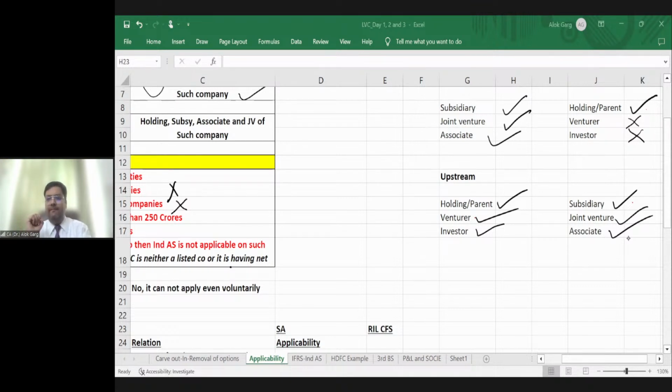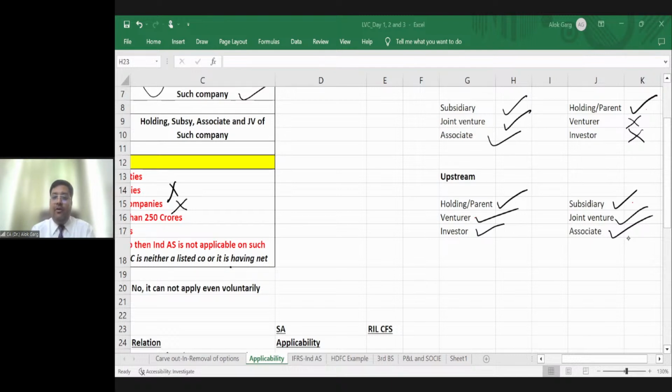If I talk about how to identify whether it is a holding company, joint venturer, or investor, friends, you need to look at the consolidation related threshold. If you have control on another entity, the other entity will become a subsidiary and you will become a parent. If there is a joint venture agreement with a party, that party will become your joint venture and you will become the venturer. If you have invested 20% or more in the other party and you have significant influence, in that case, the other party will become an associate and you will become the investor, right?